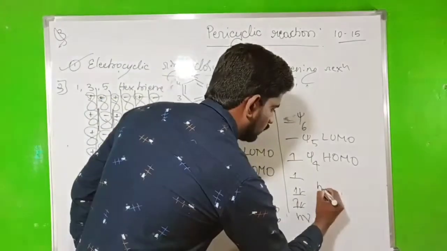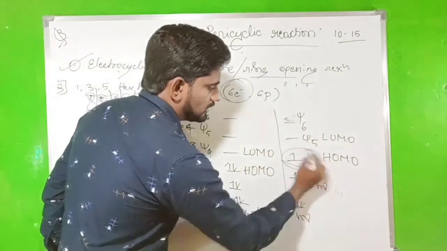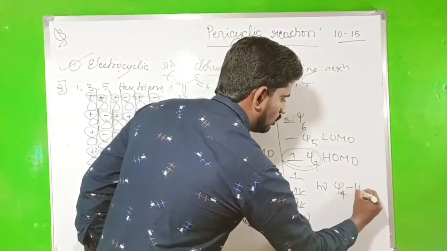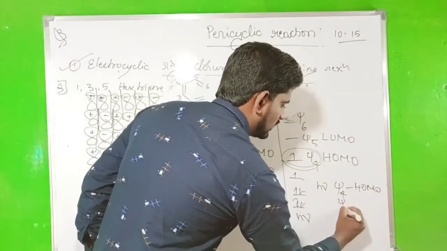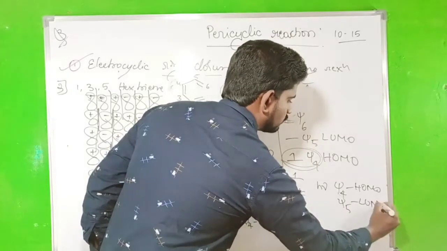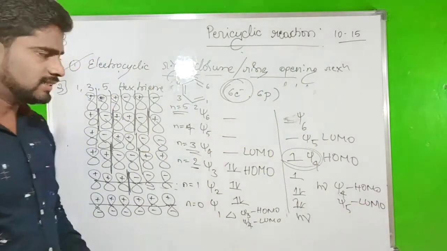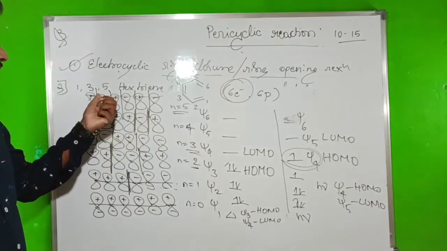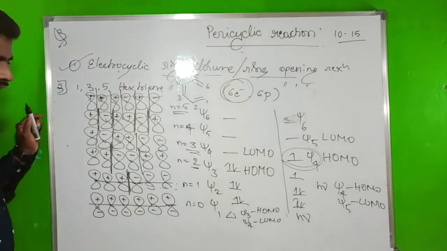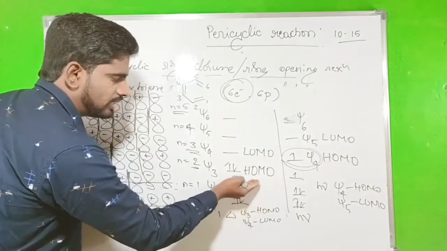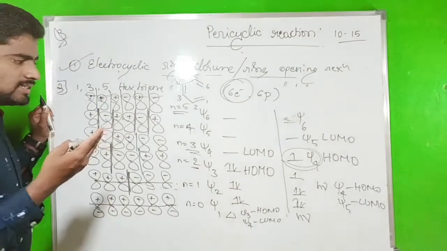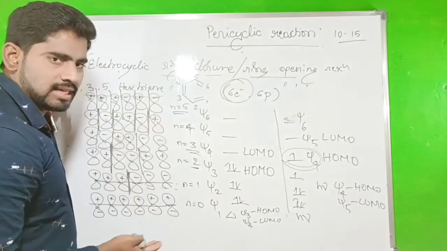In photolytic condition, Xi4 is the HOMO and Xi5 is the LUMO. So this is the pi molecular orbital diagram, and we have to identify which Xi will be the HOMO and which one is the LUMO.